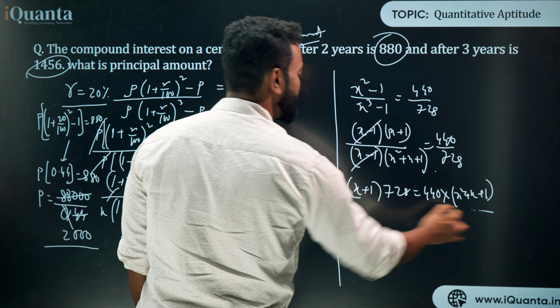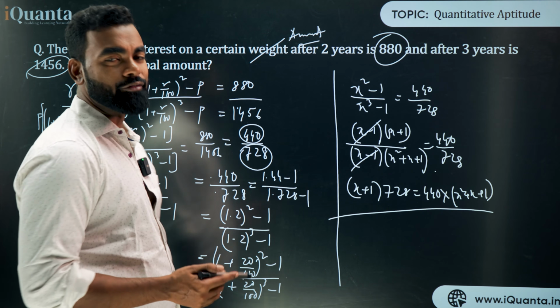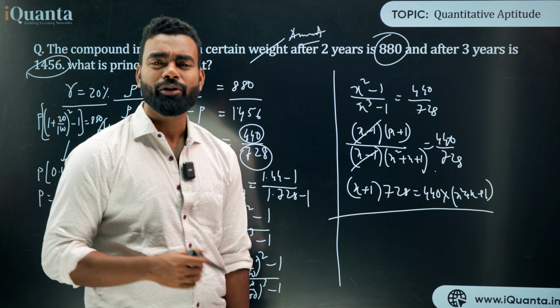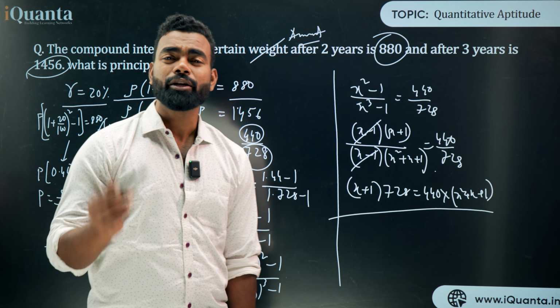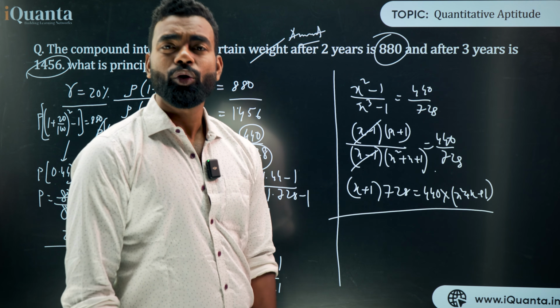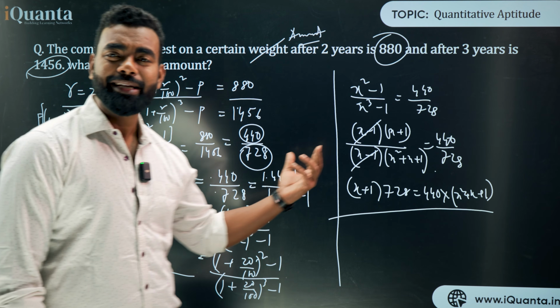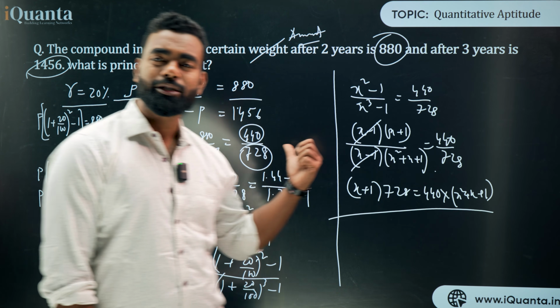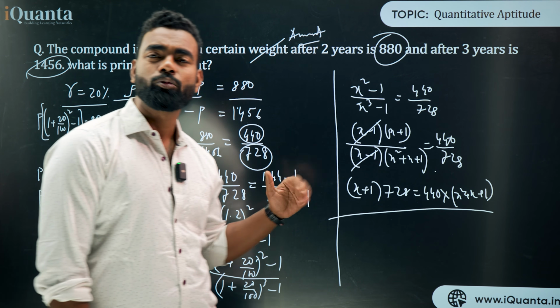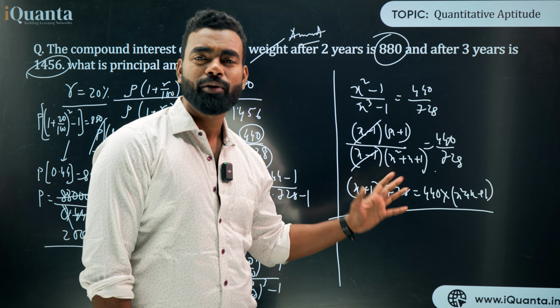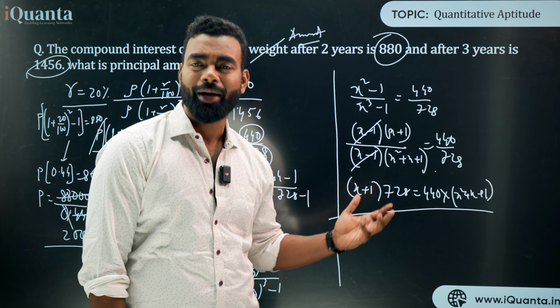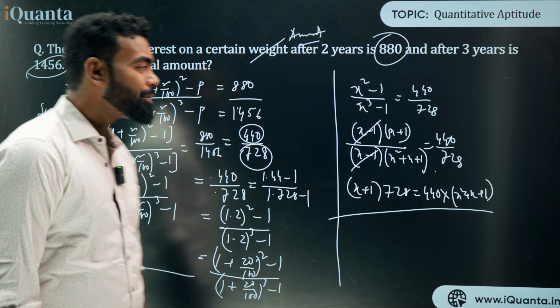Now you will get a quadratic equation. From this quadratic equation you can find x. After finding x you can find R, and after finding R you can find principal amount. So you understand how this is much more difficult than the earlier way, but it can be solved this way also and that way also. In this way I'm mostly using the identity, but in this way I'm mostly using the quadratic equation format. So this is how you can solve this type of question.